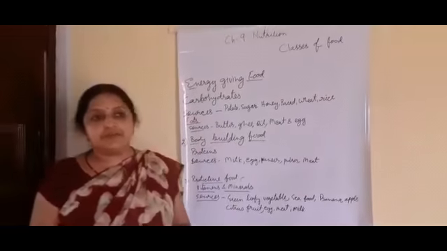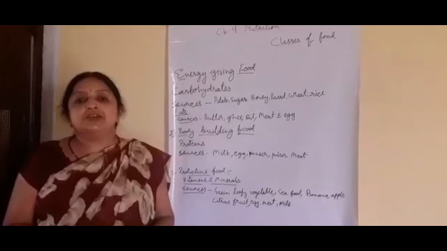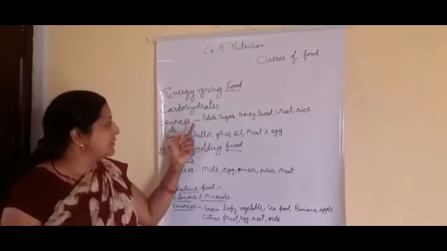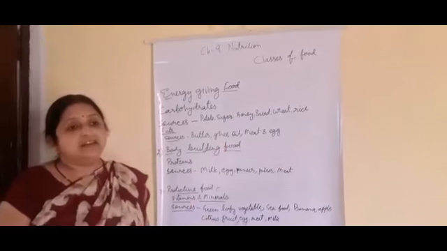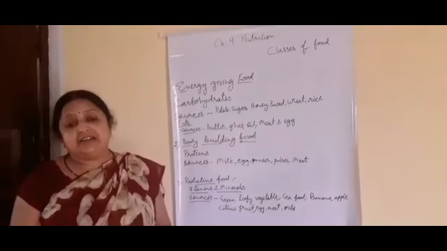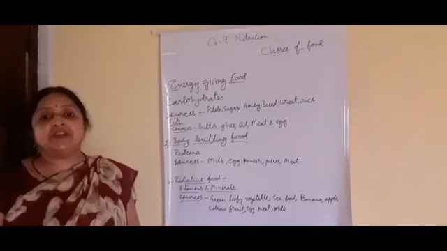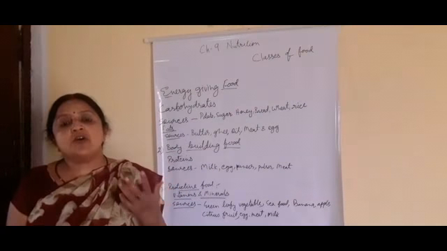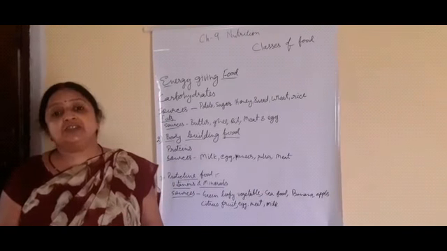Carbohydrates are energy giving food, and since they are easily available, they are the least expensive source of energy. Good sources of carbohydrates are potatoes, sugar, honey, bread, wheat, and rice. Whereas fats are a source of energy when carbohydrates are not available, so they are called an emergency energy source.